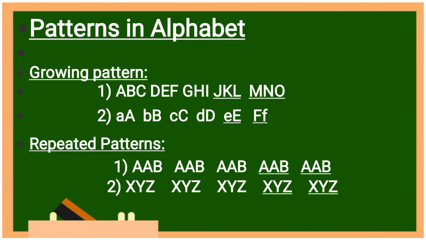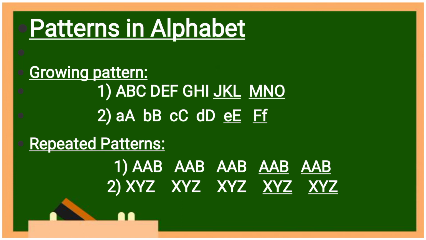Okay. ABC, then DEF. After DEF what will come? GHI. After I, JKL. After L, MNO. Here no rules will apply. Okay. We have to just grow the letters.